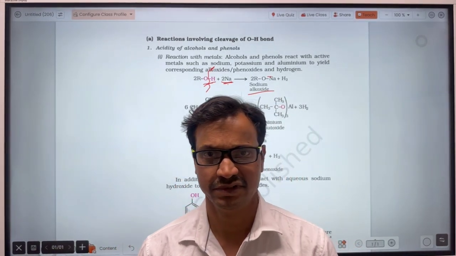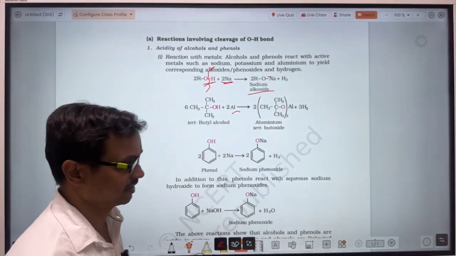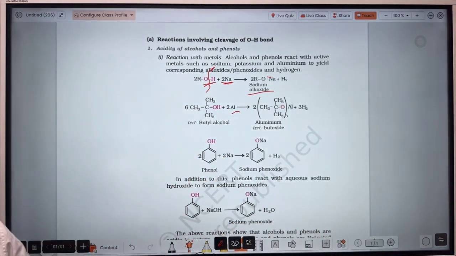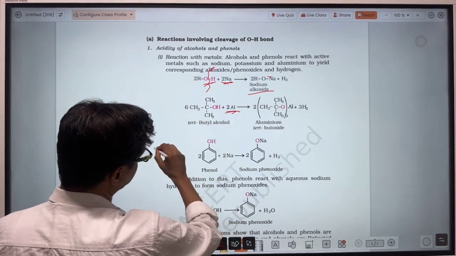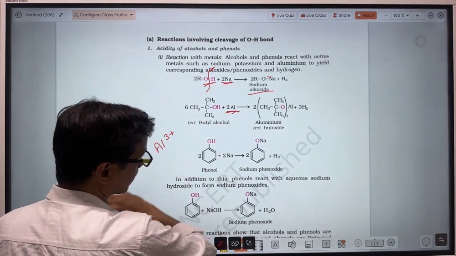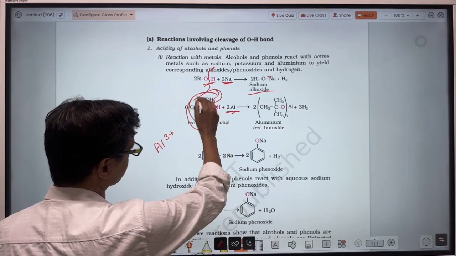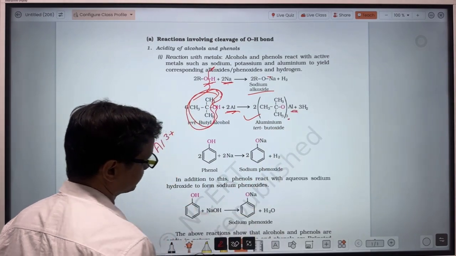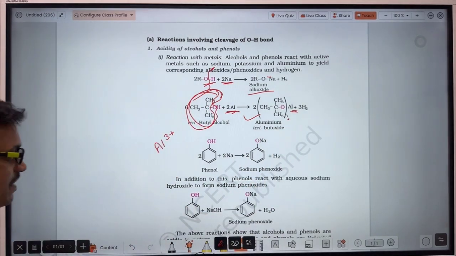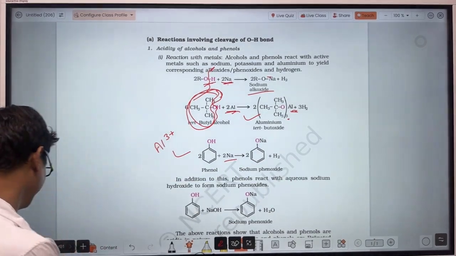So with one Al3 plus, three alkoxide groups will get bonded. That's why three alkoxide groups have been bonded with aluminium. Same reaction with phenol: it reacts with sodium to give sodium phenoxide.